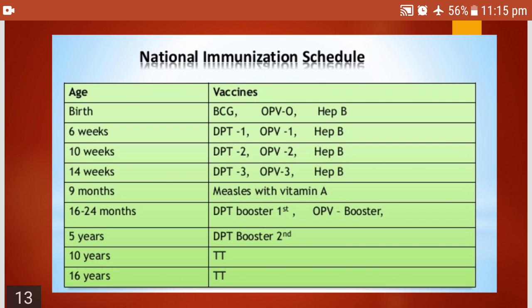For example, at the time of birth, BCG, OPV and hepatitis B vaccine are given. At 6 weeks DPT first dose, 10 weeks DPT second dose, 14 weeks DPT third dose, 9 months measles, 16 to 24 months DPT booster, 5 years DPT booster. All these are the scheduled vaccinations, and at the age of 10 years and 16 years, we have to take TT, tetanus.